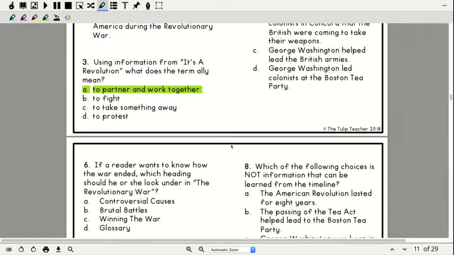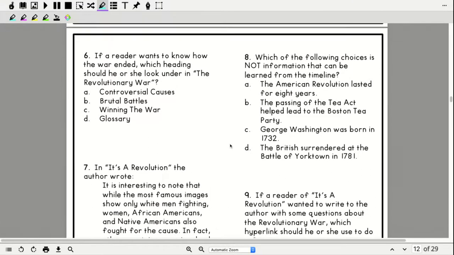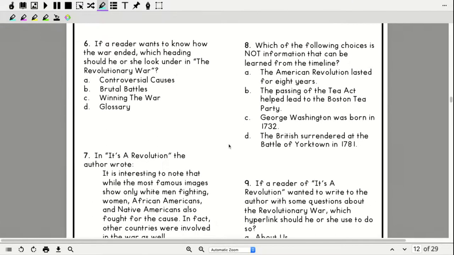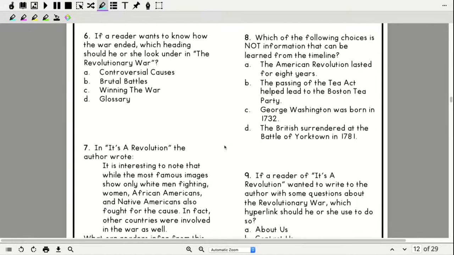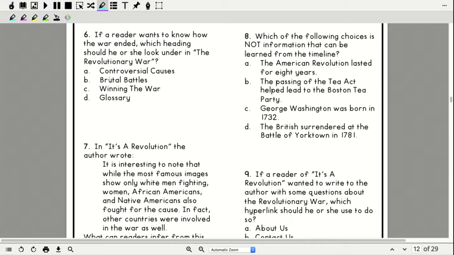Okay, so I've done 5 with you, so now you get to do these next 5 by yourself. I'm going to read them to you. So number 6, if a reader wants to know how the war ended, which heading should he or she look under in the Revolutionary War? A, controversial causes. B, brutal battles. C, winning the war. Or D, glossary. Again, where do I look, okay, to know how the war ended?